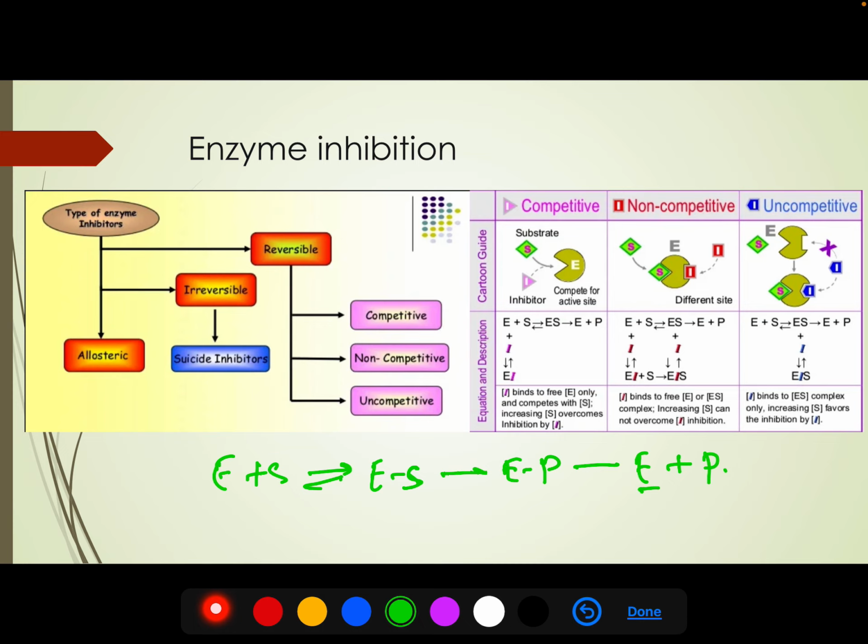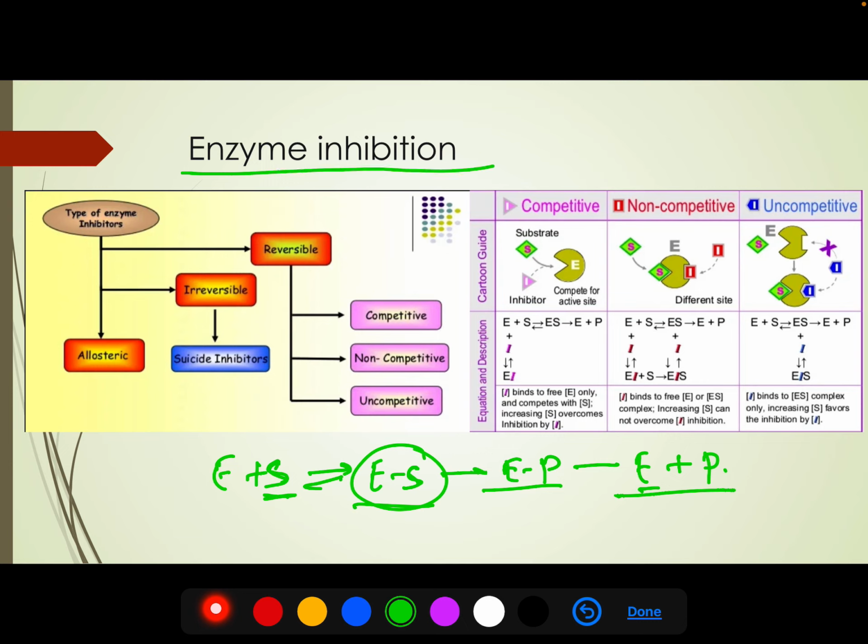But it is not always that there is only substrate around the enzyme. There are other molecules around the enzymes that can also bind to the enzyme, and they can affect the enzyme or affect the reaction. Those are called inhibitors. If any molecule other than the substrate binds to the enzyme and decreases the performance of the enzyme, then it is called enzyme inhibition.